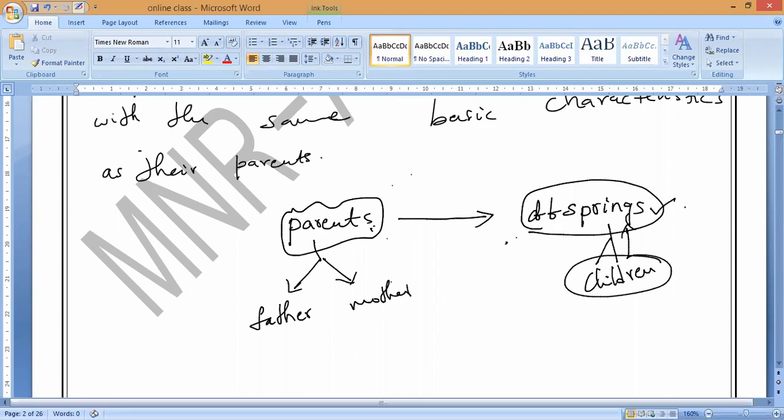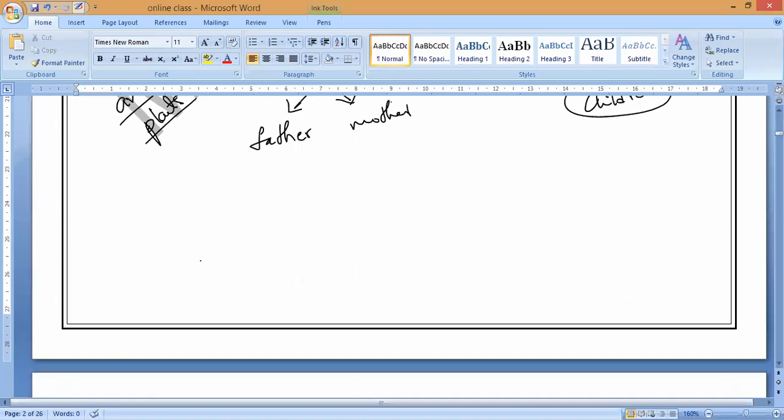So you can see here the parent or parents of the organisms can be animals as well as plants. Do you understand? The same thing takes place in plants and animals. Do you understand, everybody? Now we are going to study the types of reproduction. Understanding, guys? That is our next concept.